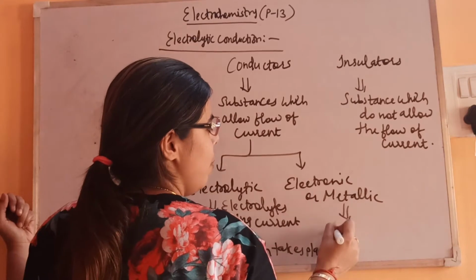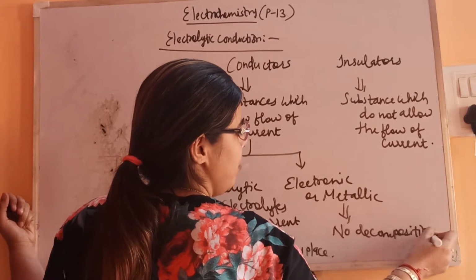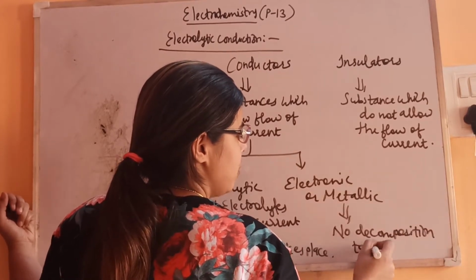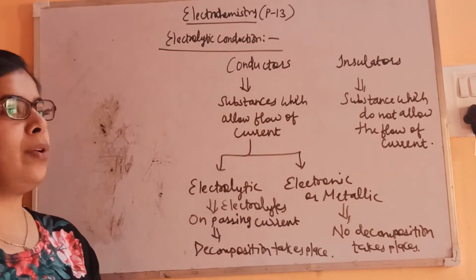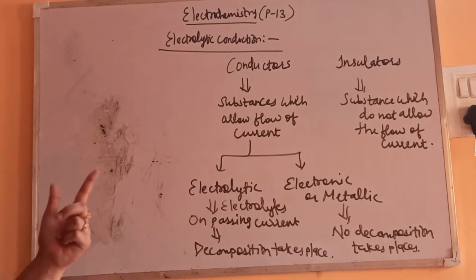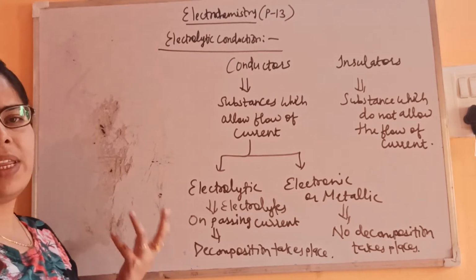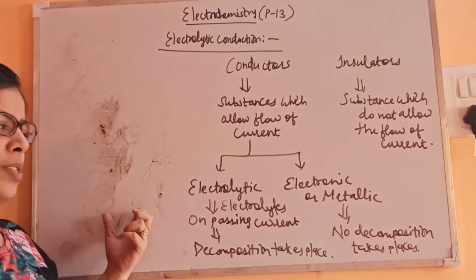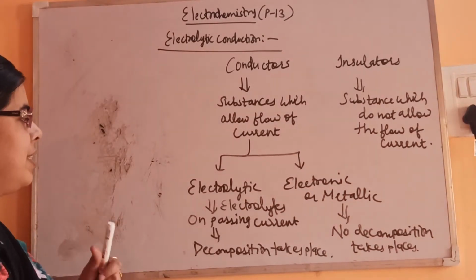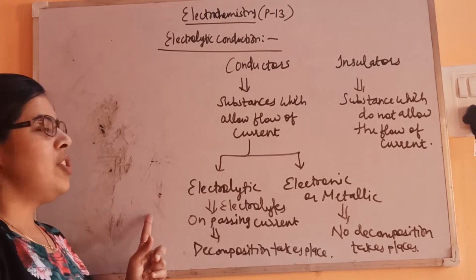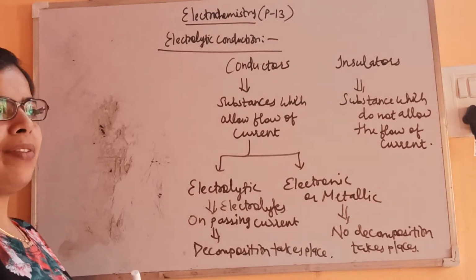But in this case, no decomposition. This is the main difference. No decomposition takes place. Metals do not get decomposed. Graphite does not get decomposed, but it conducts electricity. So it's an electronic conductor or metallic conductor, generally because metals are there. But electrolytes get decomposed, so that's why they are electrolytic conductors. So electrolytic conductors are those which on passing current get decomposed, but electronic conductors are those which do not get decomposed on passing electric current.